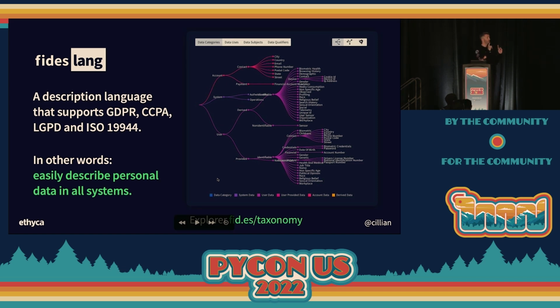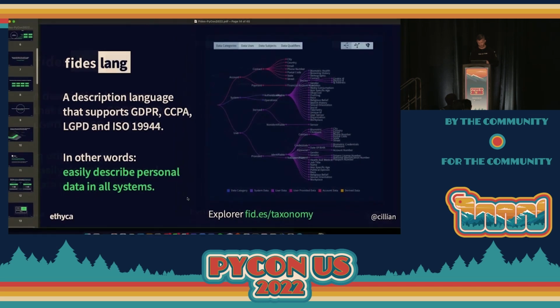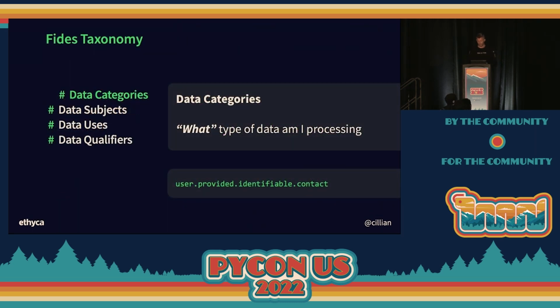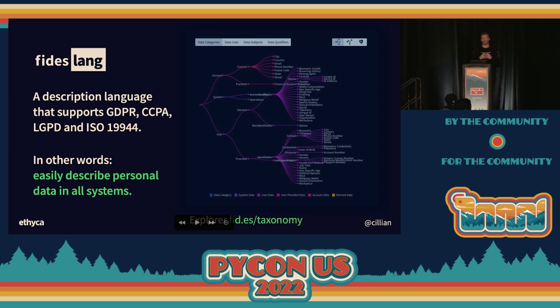Okay. So a little bit more about the language. This is very hard to see on screen. So if you are sitting at a computer, I'd encourage you to go to fid.es/taxonomy, and you can explore the taxonomy in the open source docs directly. But so it's a description language. When we say description, we mean lightweight in the way that Terraform is, right? So Terraform describes infrastructure, Fides describes privacy characteristics.